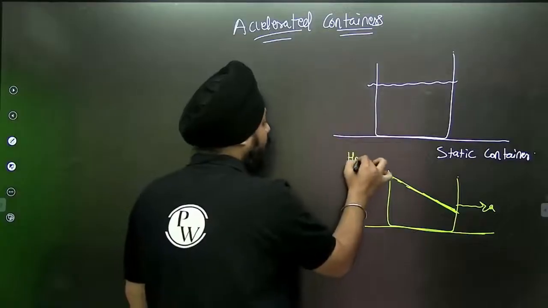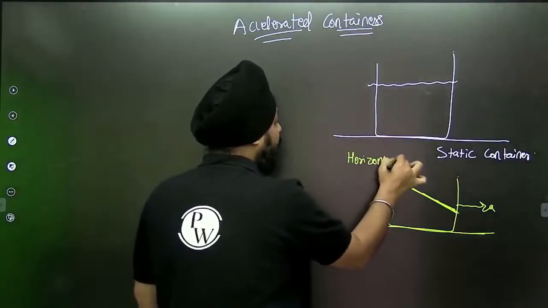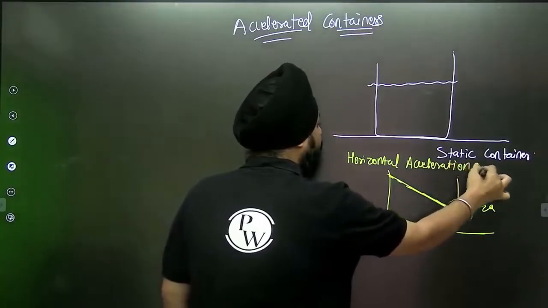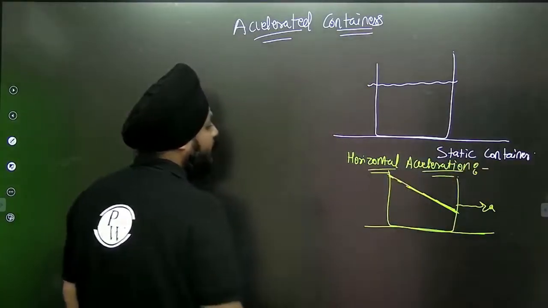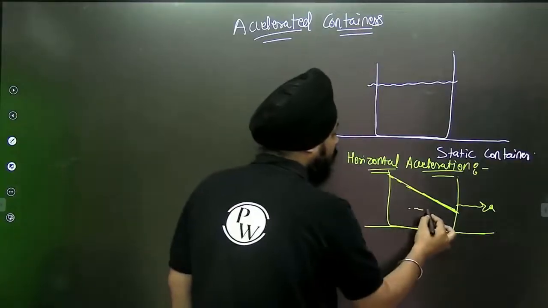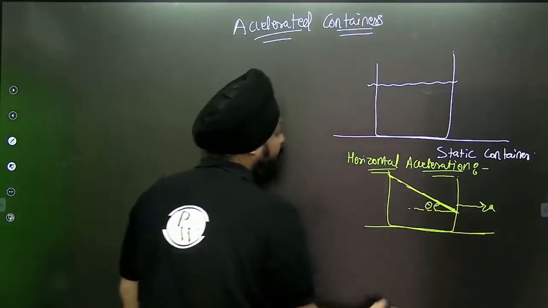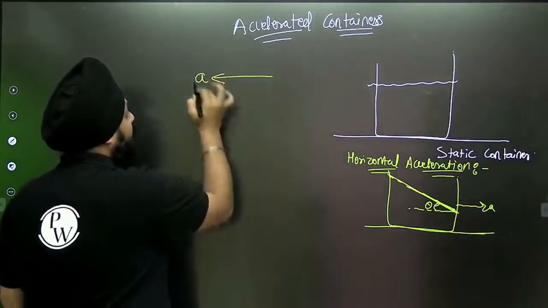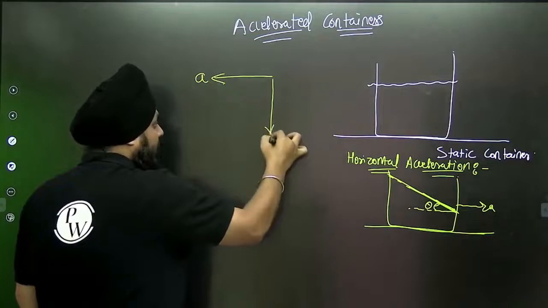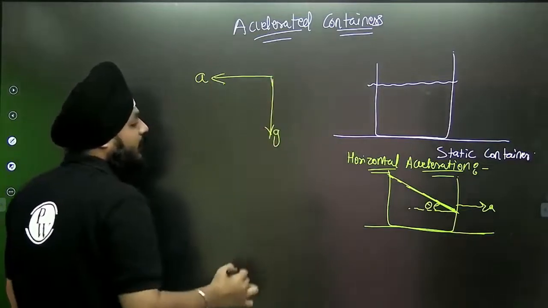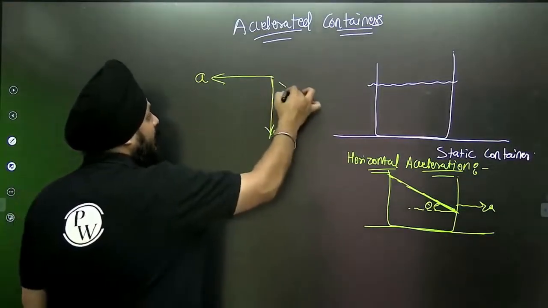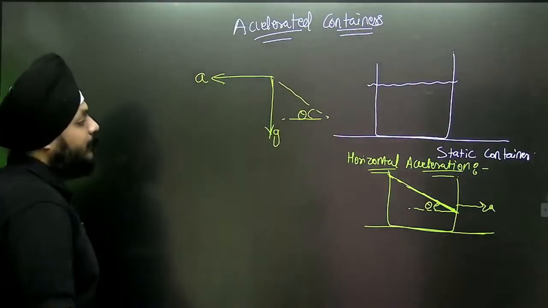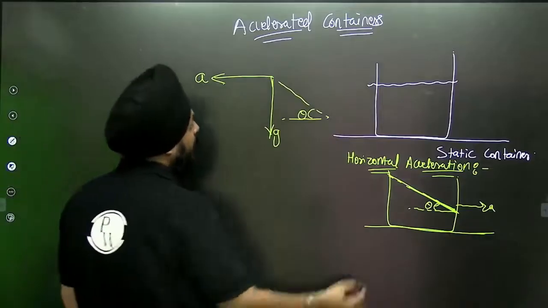This will be the horizontal acceleration given to the containers. Suppose the surface is making some angle theta. If I'm applying the pseudo effect, then this will be the acceleration of the frame, this is g, and this one is theta.